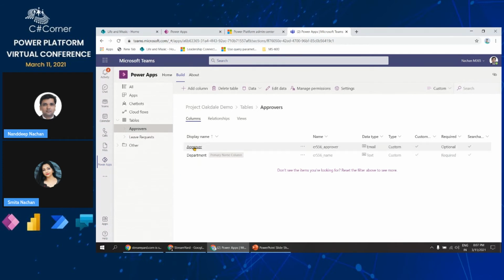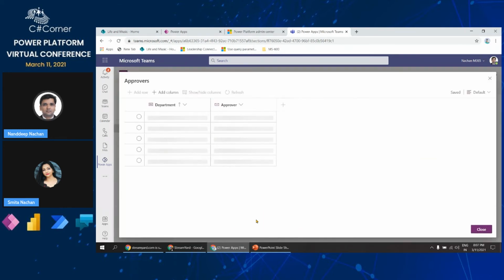The second table that we have is the approvers table, which is a very simple table wherein we just have the name of the approver. This one is the name field, but I have renamed it to approver. And then we have the department. So in the approver table, we have the email of the approver for that particular department. And for example, if you want to see the data, I will just click on edit data.